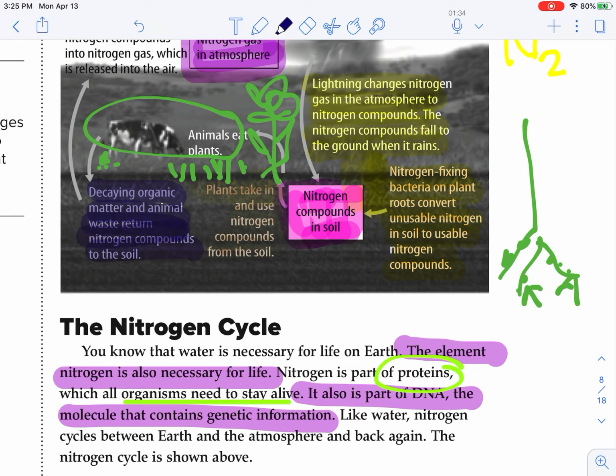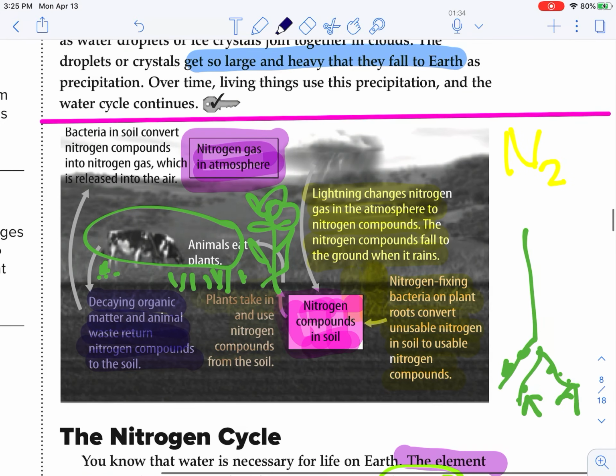Okay, so then what happens is that we have some bacteria in the soil that's going to convert the nitrogen compounds into a nitrogen gas, which is going to be released into the air to start the whole process over again.